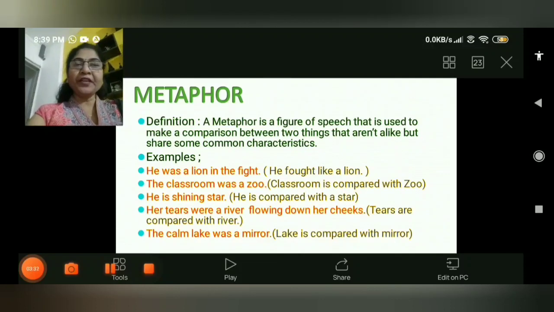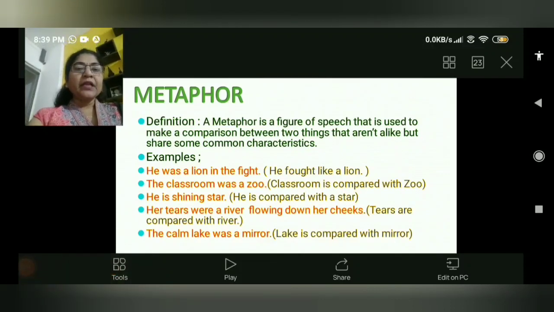Our third poetic device is metaphor. In metaphor also we find comparison, but indirect comparison. Before that we have studied simile. In simile we get a direct comparison with the words like and as. But in metaphor we have comparison between two things that aren't alike, but they share some common characteristics, and that's why we say that in metaphor we get indirect comparison. Now see the example.